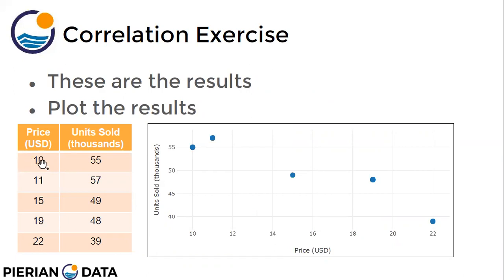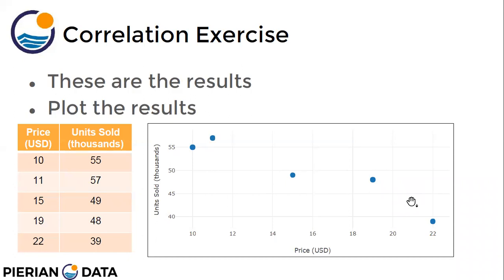So basically, the price was 10 US dollars, 11 US dollars, 15 US dollars, 19 and 22, and this is the number of units sold in thousands. So we see that where the price is highest, the sale is lowest. So on the x-axis we have price, on the y-axis we have units sold. My units sold is the dependent variable, and the price is the independent variable, which the company is fixing, but the units sold are the outcome of the prices being fixed. Okay, so when we plot this, we can see that there is a negative trend, because as the price is increasing, the units sold are decreasing.